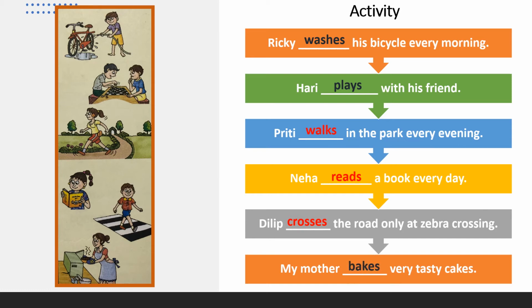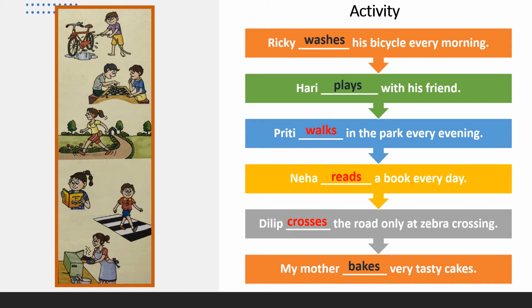Mother is baking. So with the help of the picture, we come to know exactly what mother is doing. Mother bakes very tasty cakes. Vicky washes his bicycle every morning. Hari plays with his friend. Preeti walks in the park every evening. Neha reads a book every day. Dilip crosses the road only at zebra crossing. My mother bakes very tasty cakes.